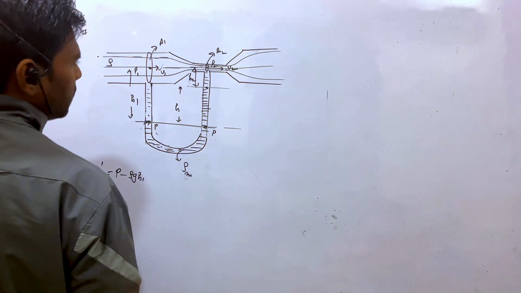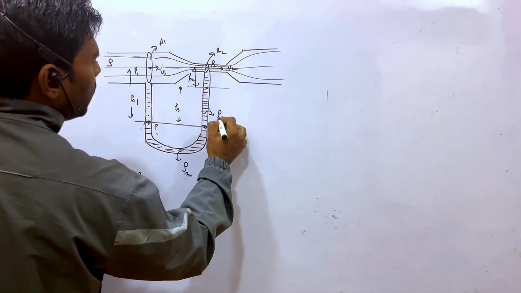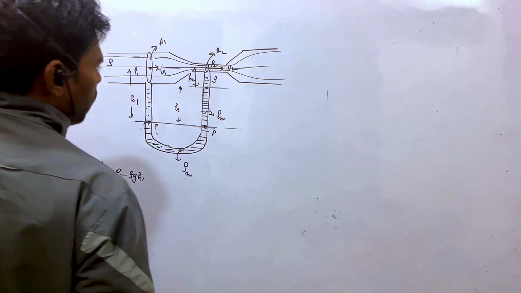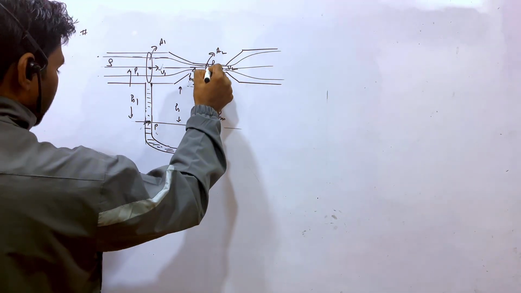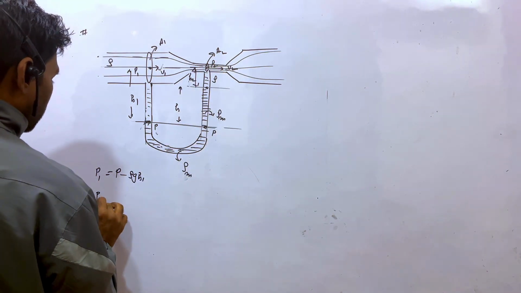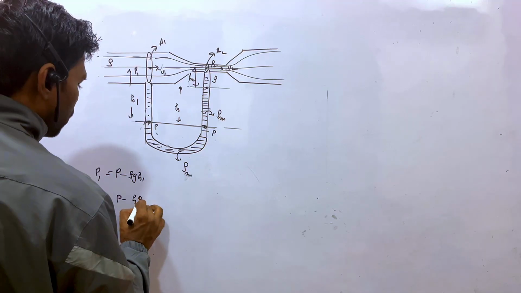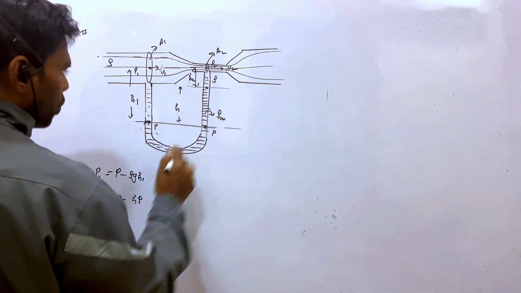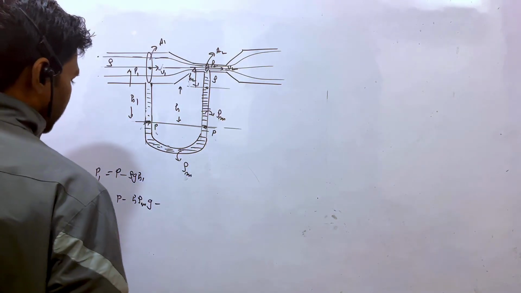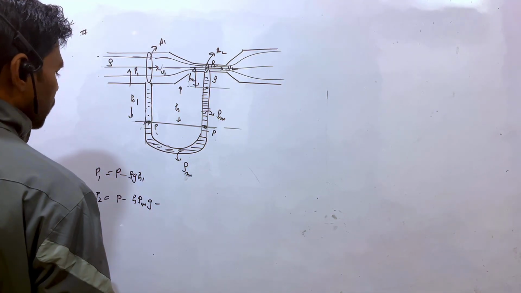At this point, if this is the pressure, this is the density of the liquid, rho m, right? This is the rho, this is the rho. So what will you write? The pressure, wait for 1 minute. This is the pressure P1. What is the pressure P2? The P2 is P minus H rho m into G minus, this is the liquid density, right? This is H rho 2, right?